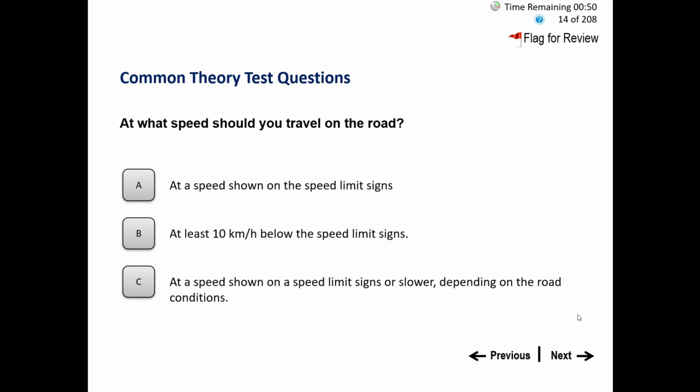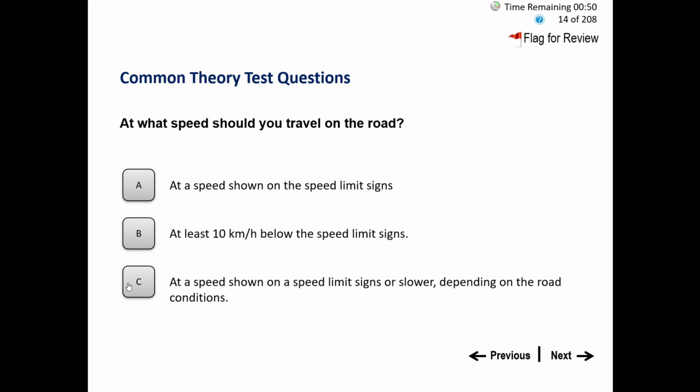For example, if there is wet weather or a rainy season, the roads will be slippery and of course you should go slower than the speed limit signs. And in summer, the road will be very dry and the sun will give reflection in your eyes. So at that time also you may need more time to respond to road hazards.